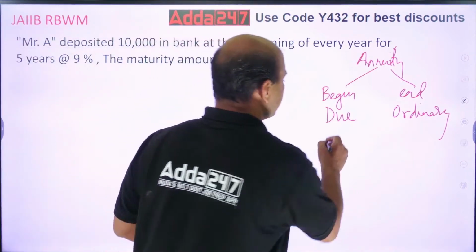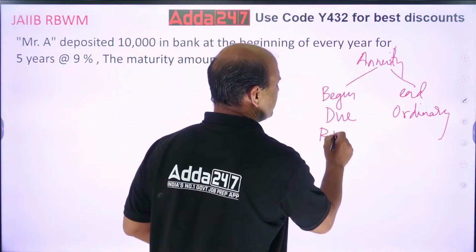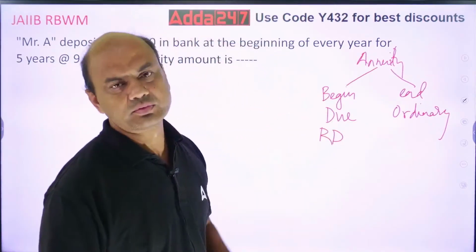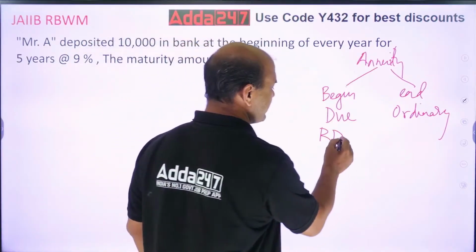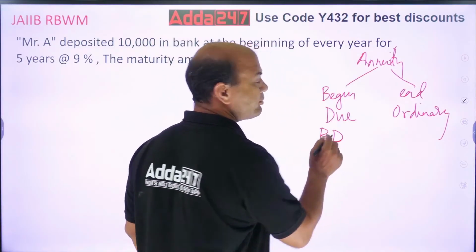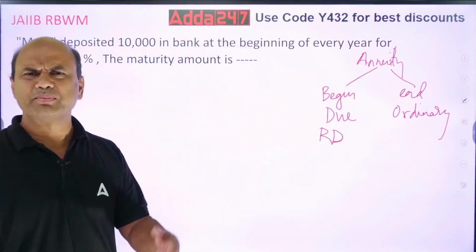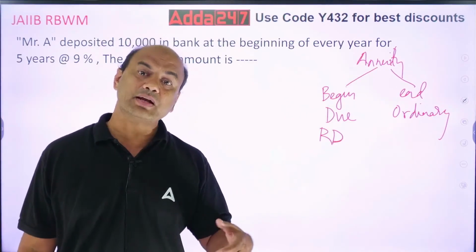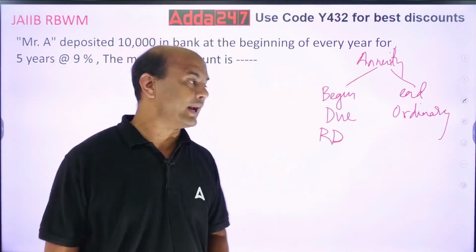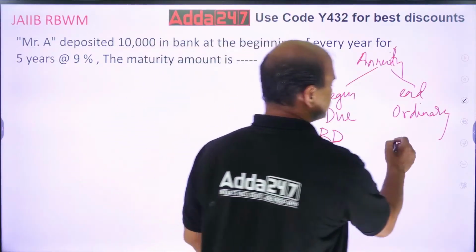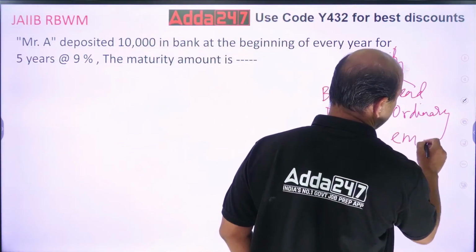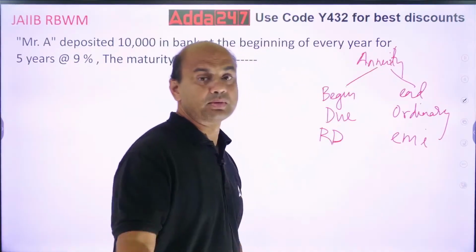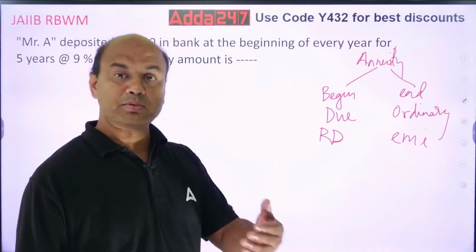Simple. RD, recurring deposit, is always annuity due, means it will always be at the beginning of the period, month also. Every month we pay RD, so that will be at the beginning of the period. And EMI is always at the end. EMI you pay after the month. RD you pay before the month starts.